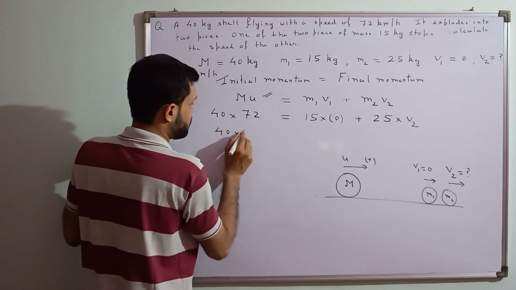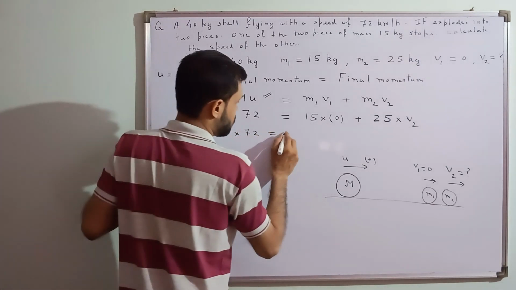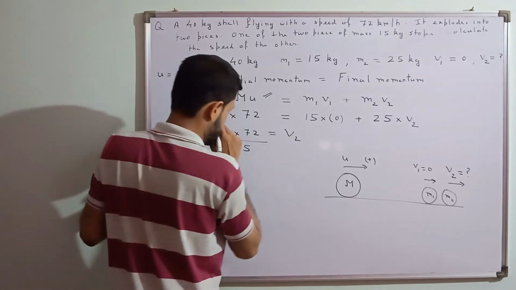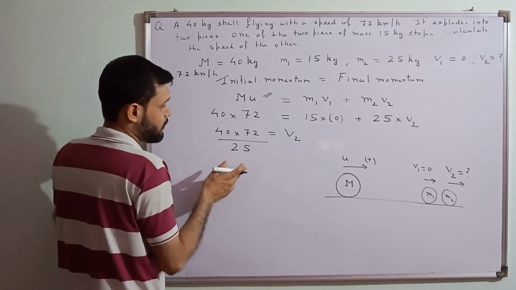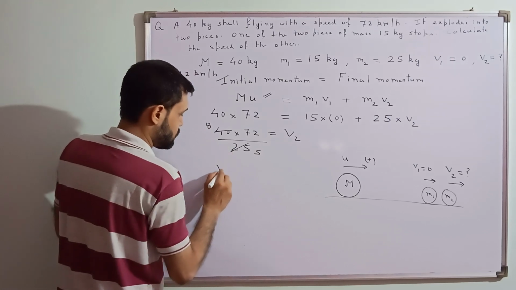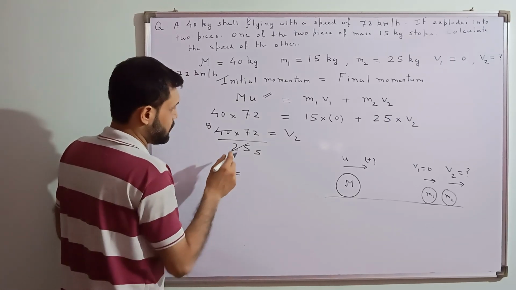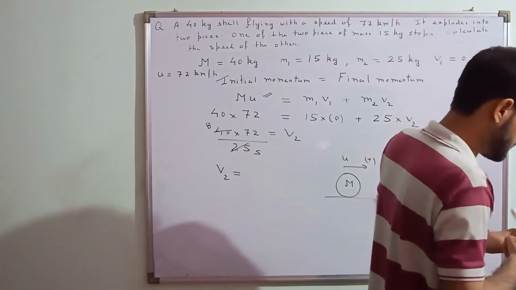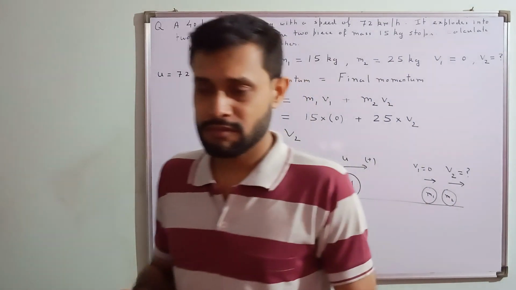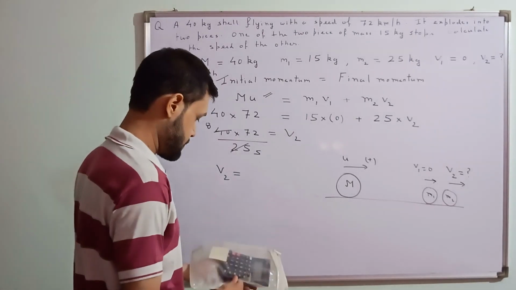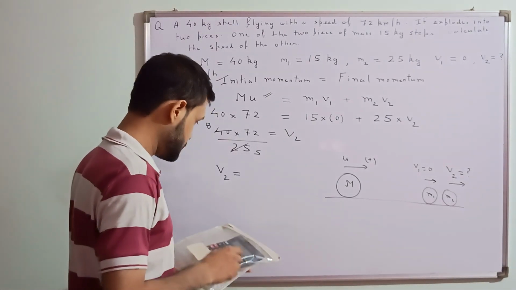It's 40 into 72 divided by 25. 2800. Yes. So now you can divide it by 5. 5 5s are 5 8. So it becomes how much? 72 into 8 divided by 5. So finally how much are you getting? Let's solve. 72 into 8 divided by 5.